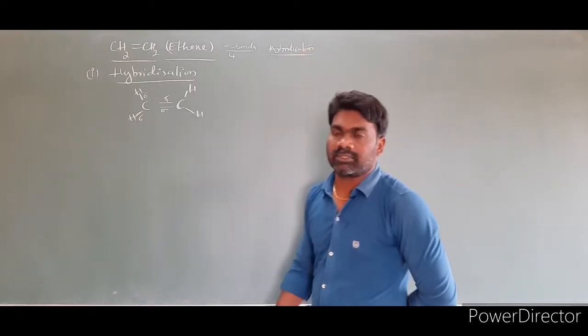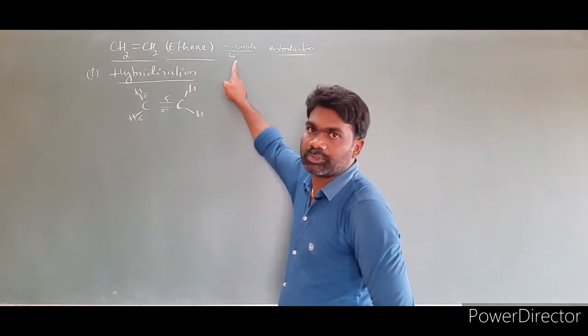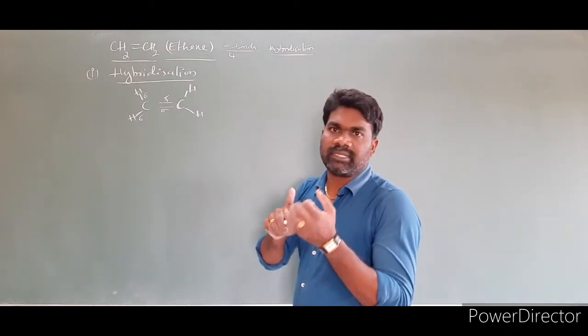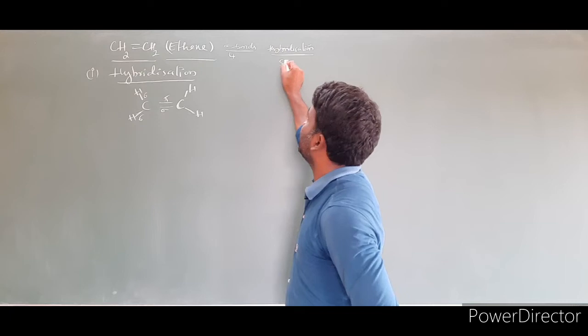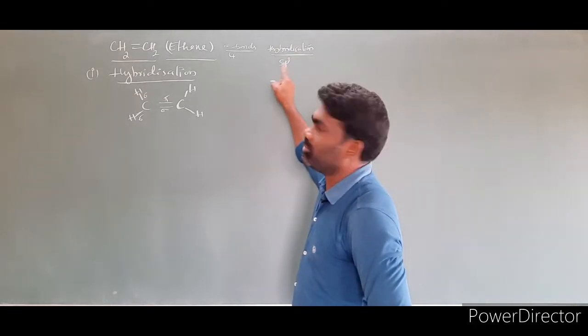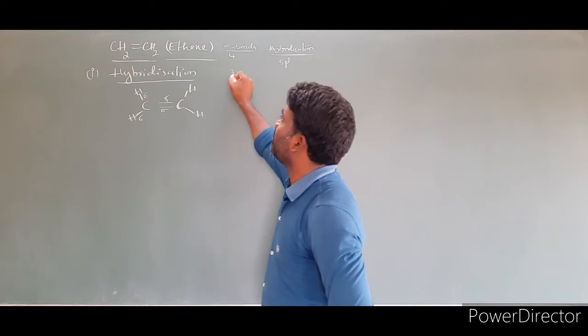Sigma bonds and hybridization. How many sigma bonds are there? Suppose 4 are there. Then one s, p1, p2, p3, so totally you will get sp3. S, p1, p2, p3, total is how many? 4 you will get.